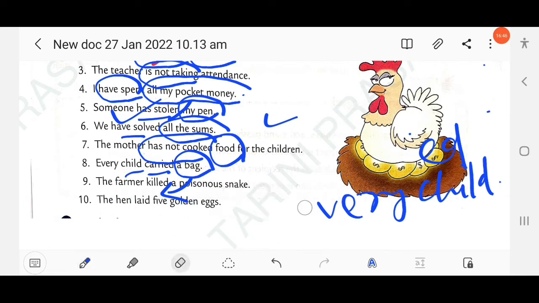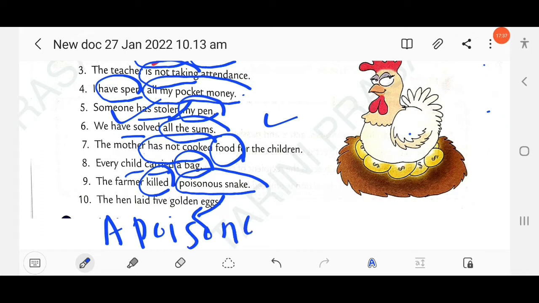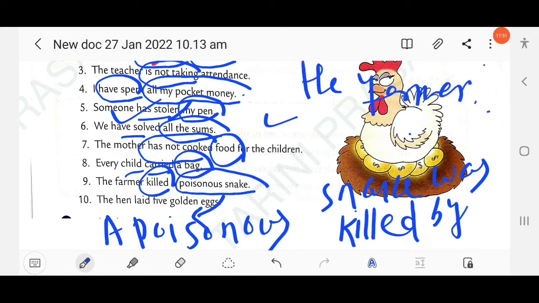Then next question, the farmer killed a poisonous snake. So here the object is a poisonous snake, and here the tense is used simple past. So the object in the active voice becomes subject in the passive voice. A poisonous snake was killed by the farmer. So you have to mention the agent, by the farmer. Clear?